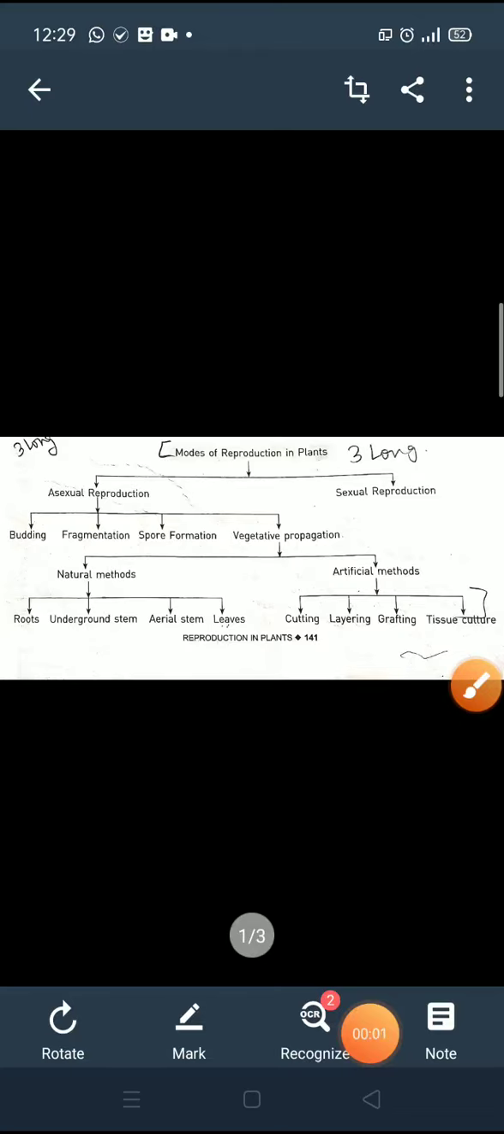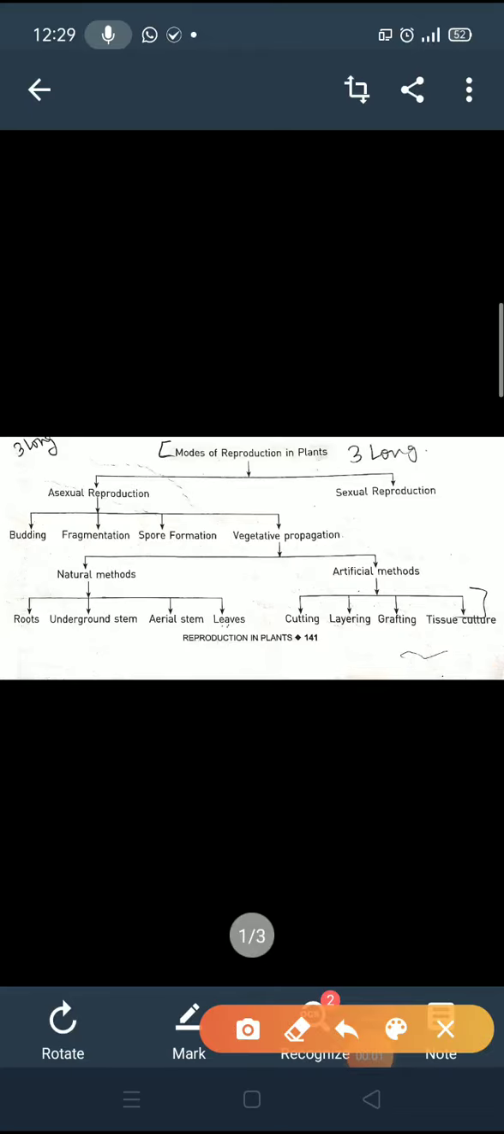Friends, we have already learned about the modes of reproduction in plants, and I told you there are two types of reproduction. One is asexual reproduction, second is sexual reproduction. Asexual reproduction, we have already discussed, is when only one parent is sufficient for growing a new individual. There are mainly four types of asexual reproduction. First is budding, second is fragmentation, third is spore formation, and fourth is vegetative propagation.